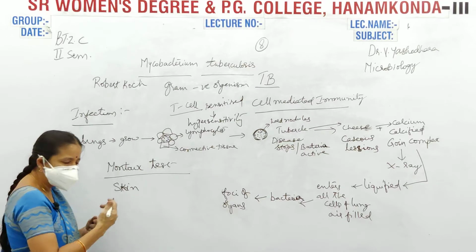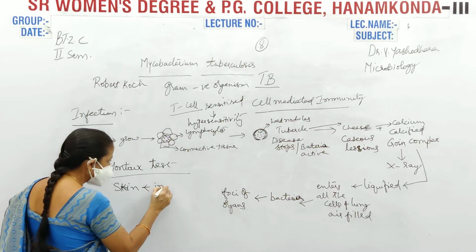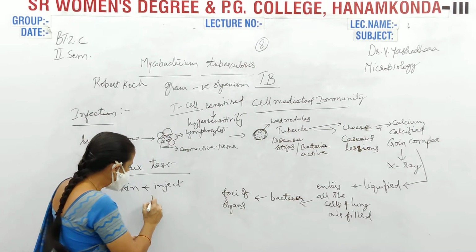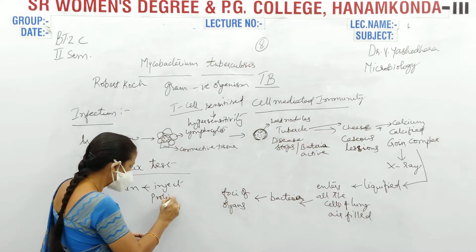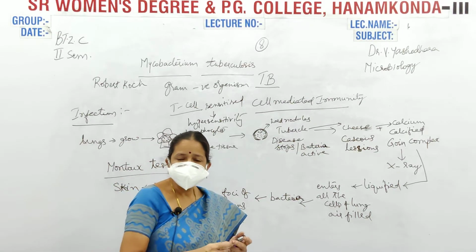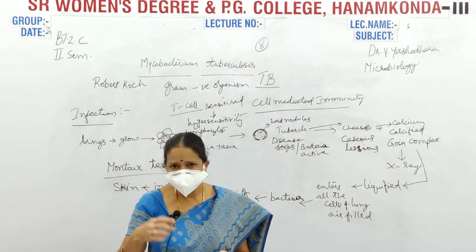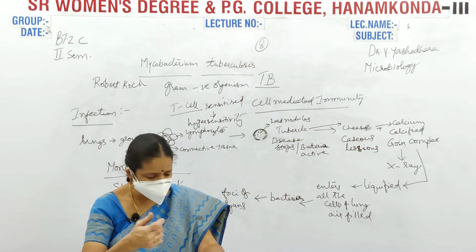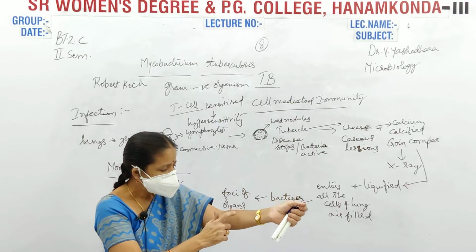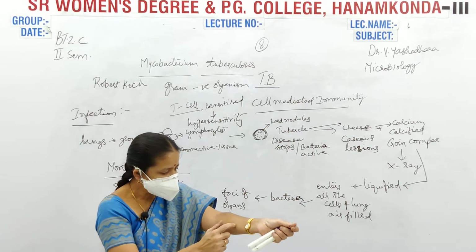To the skin, you have to inject, see here, a protein derivative of the Mycobacterium tuberculosis organism. It is injected at this particular area. When they inject it, they will make a round around it.